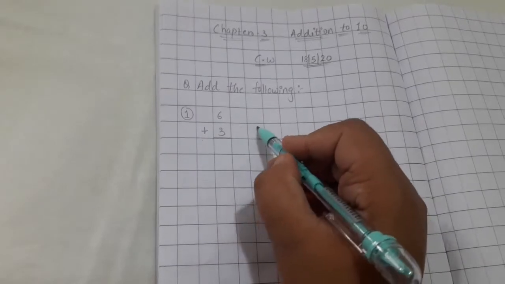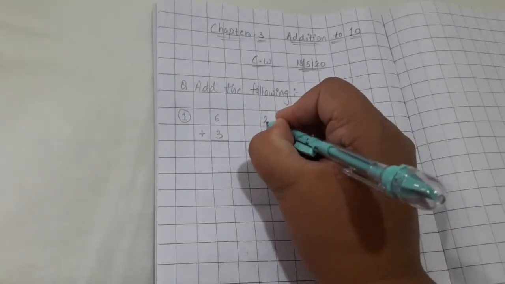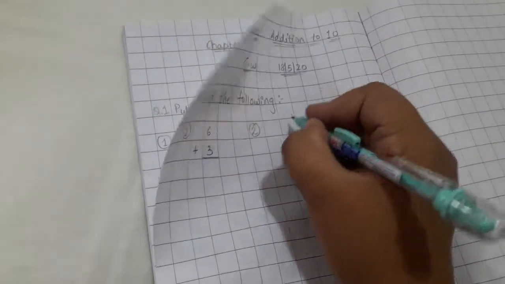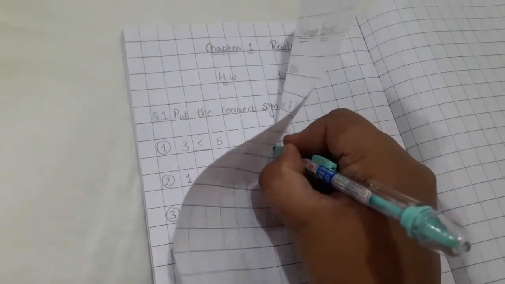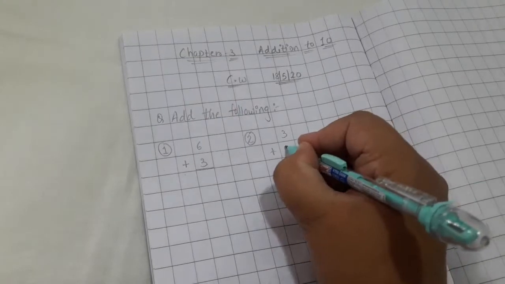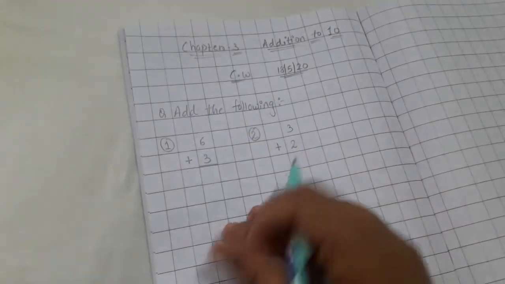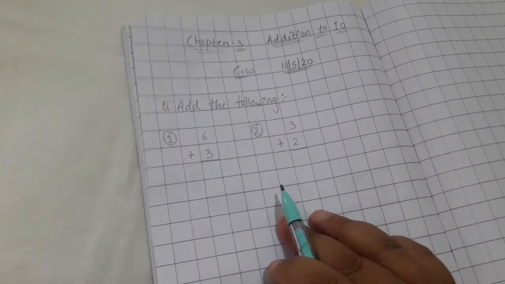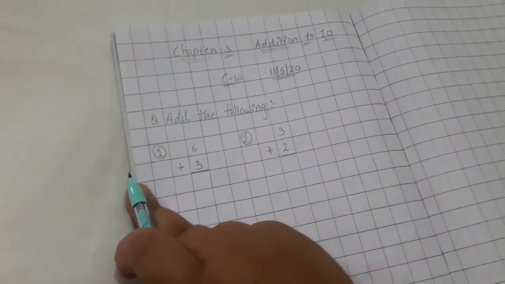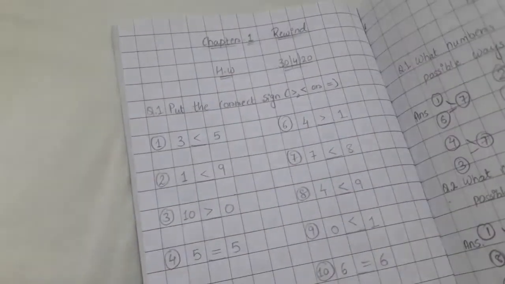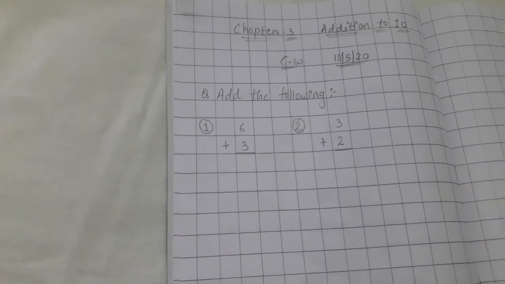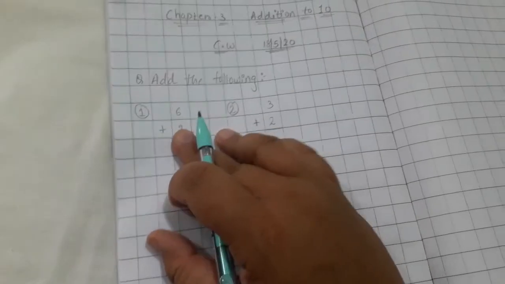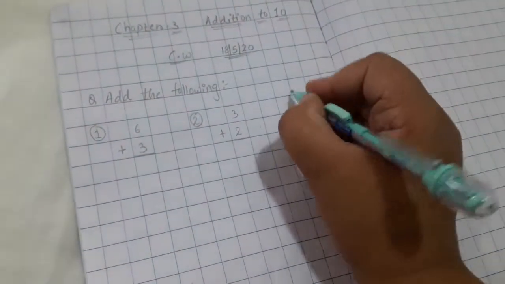Then leave 2 box, write down 2, three plus 2. Then again skip 2 lines, and then write 3.